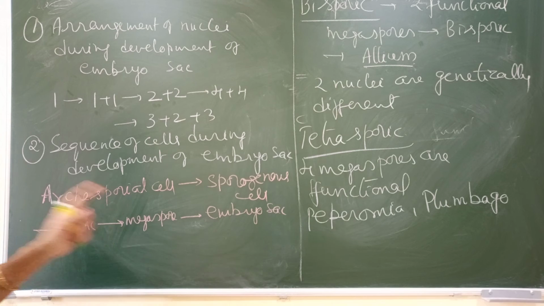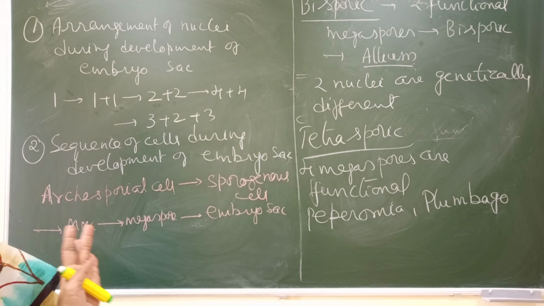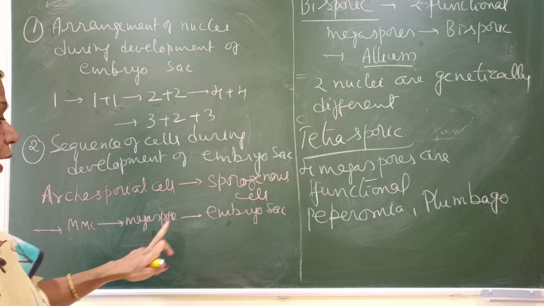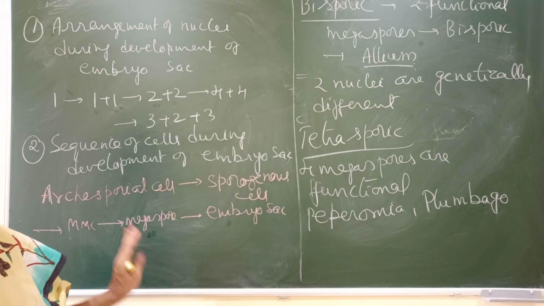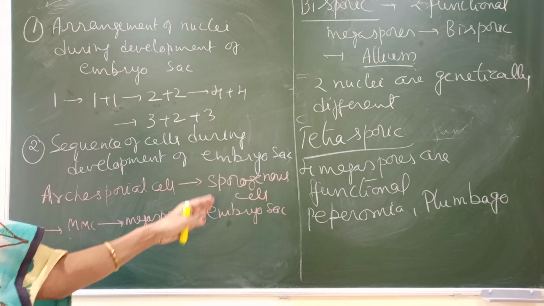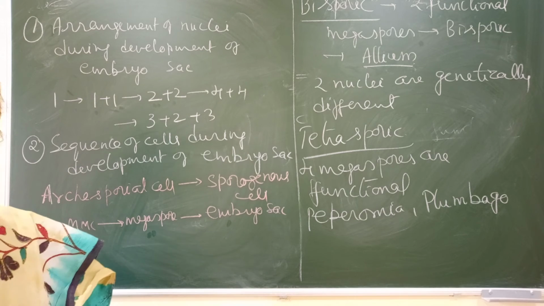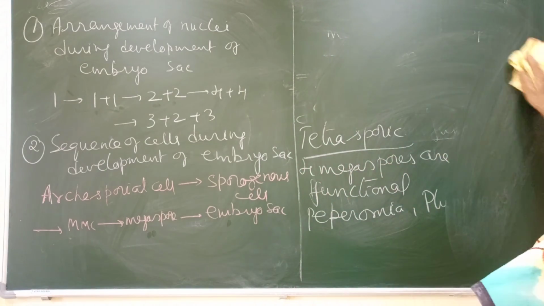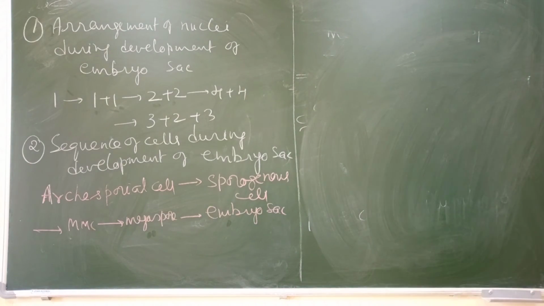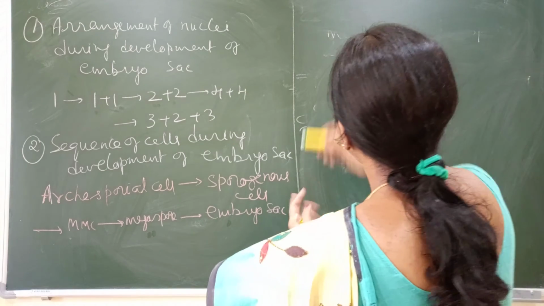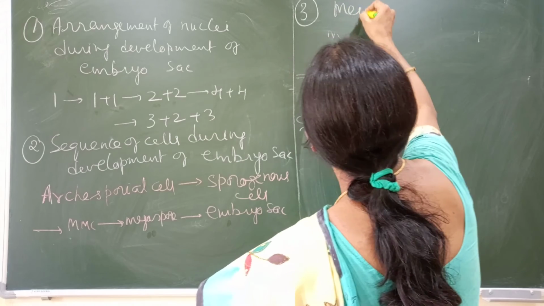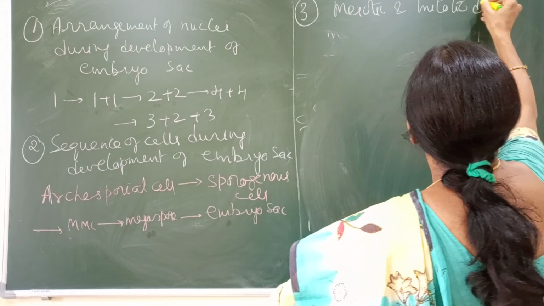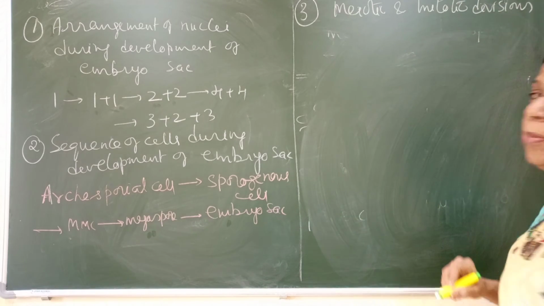The megaspore is considered to be the first cell of the embryo sac. The megaspore is haploid, and the embryo sac is also haploid. So the megaspore is considered to be the first cell of the embryo sac. This is another typical question regarding sequence we can get. Then the other type of question expected is the third type, about meiotic and mitotic divisions during formation of the embryo sac.